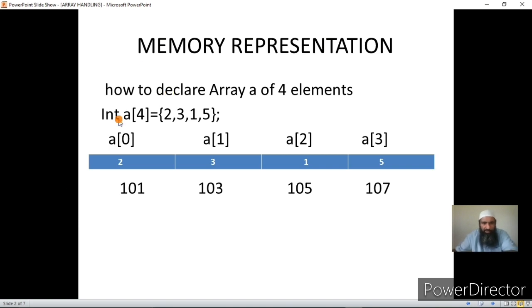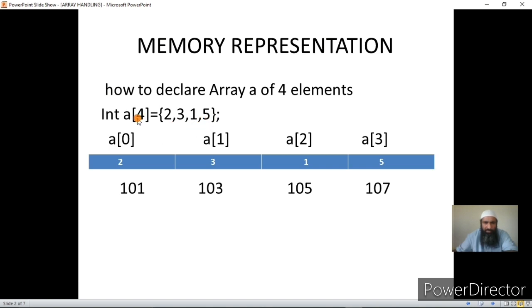Now I have declared an array whose data type is integer and the name of array is A and 4 is the size of array. That means this array will be having 4 elements or 4 variables, and I am also initializing these variables at the point of declaration, giving the values 2, 3, 1 and 5.